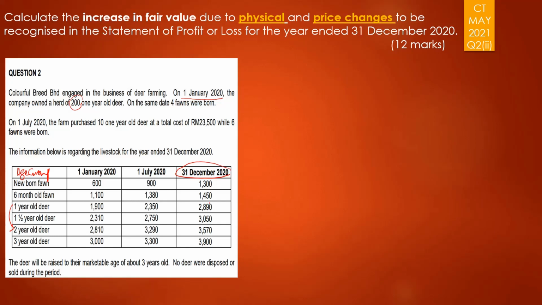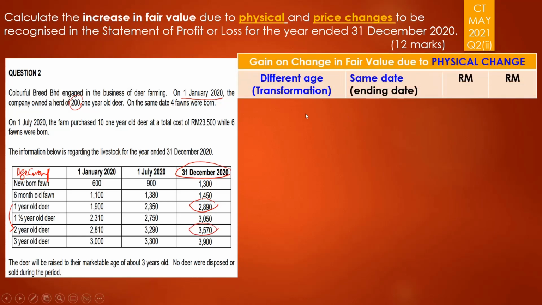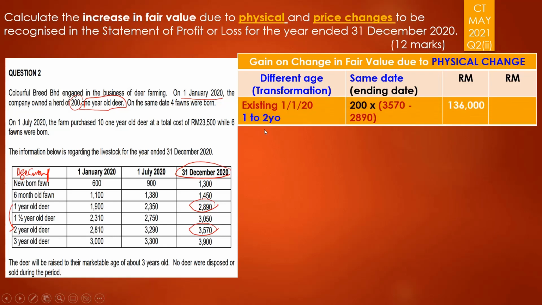So you need to look at the price 2890 and 3570 because we are looking at the first one. So different age transformation. We start with the first one, which is 200 1-year-old deer, and it was 1 year old here, and after a year it will grow to become 2 years old. So let's look at what you have.